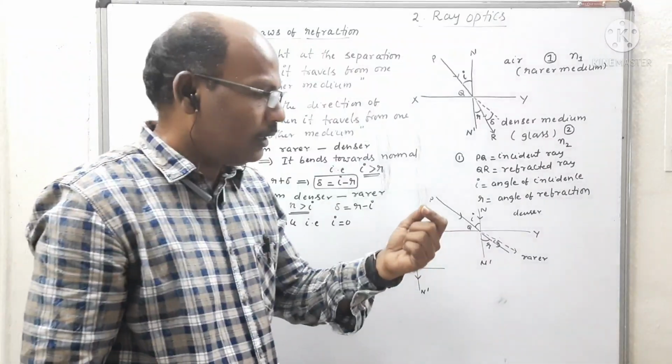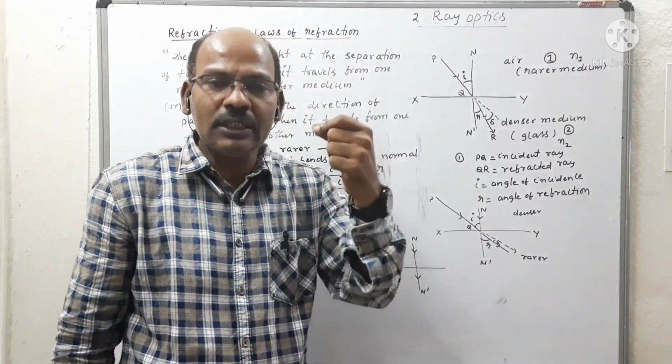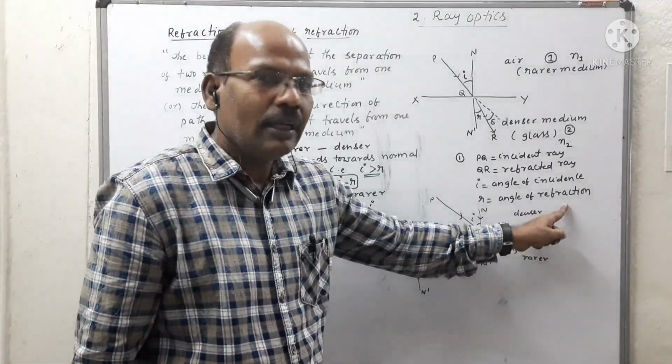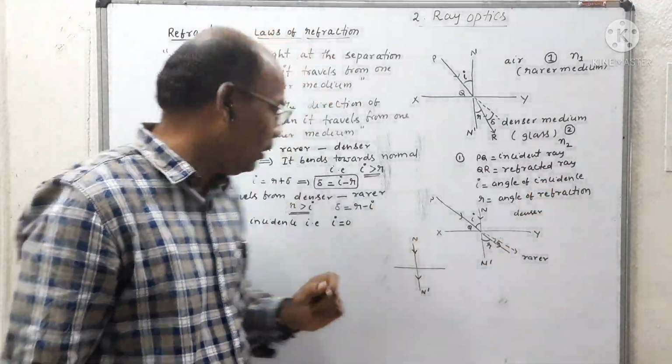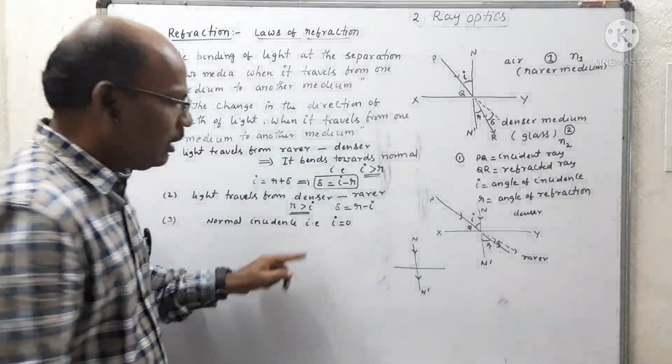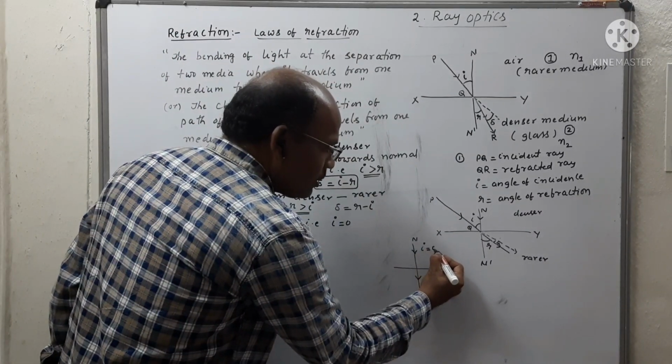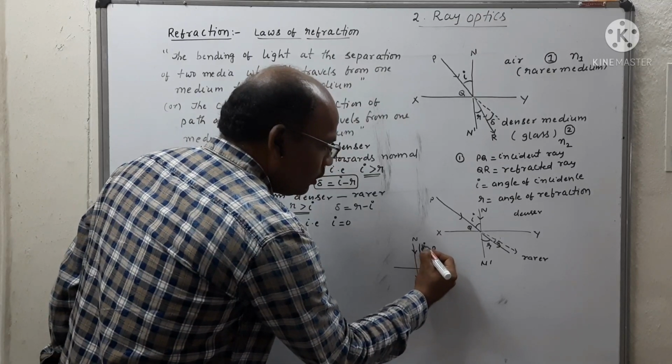So the incident ray moves in a straight path into the denser medium. That type of incidence is called normal incidence. Normal incidence means the angle of incidence, which is measured from the normal, is equal to 0.